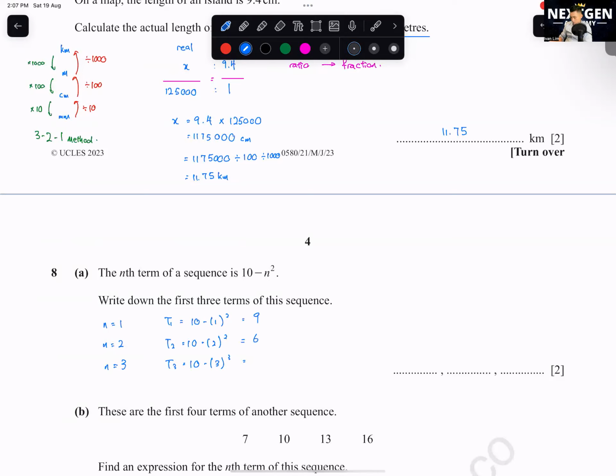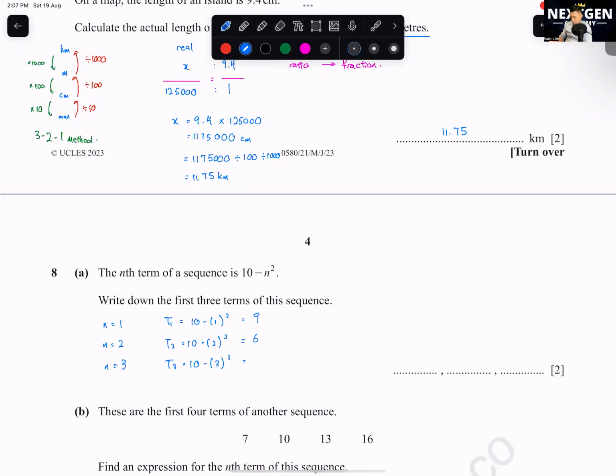Question B. These are the first 4 terms of another sequence: 7, 10, 13, 16. Find an expression for the nth term of this sequence. If you don't know this part here, go through my videos on sequences. This is in chapter 1. What are the types of sequences that you all need to be clear on? I just write down briefly: arithmetic, geometric, quadratic, cubic. And then the last one is you observe or try and error.